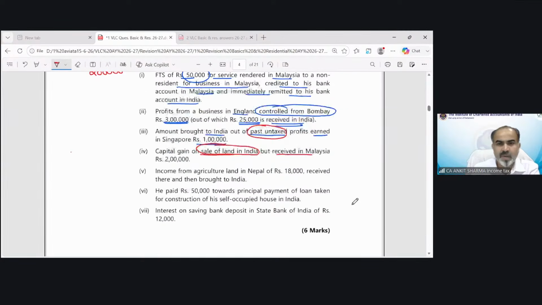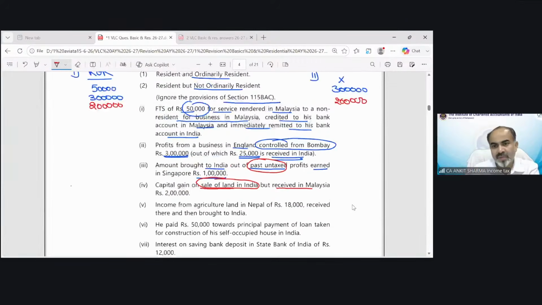Now income from agricultural land in Nepal of rupees 180 received there and then brought to India. So in case of resident and ordinary resident, whatever arises outside India and India is irrelevant. Until it is previous year income, everything is going to be taxed. And this is not going to be taxed in case of resident and not ordinary resident.